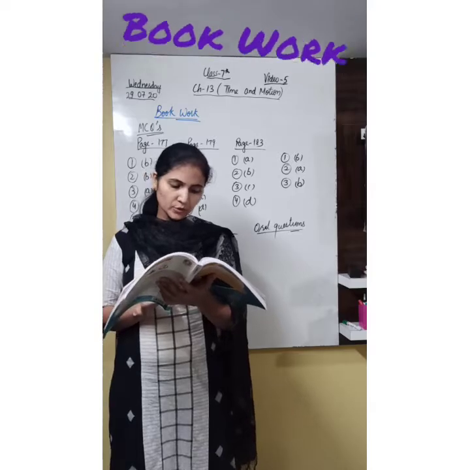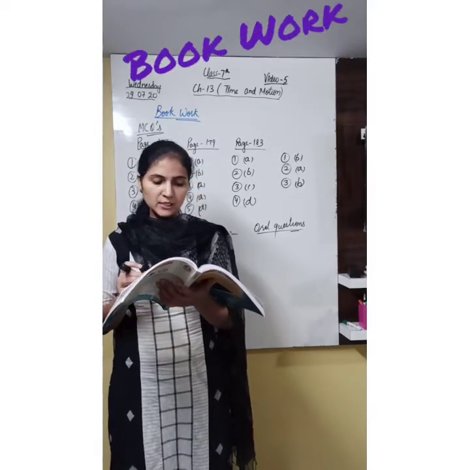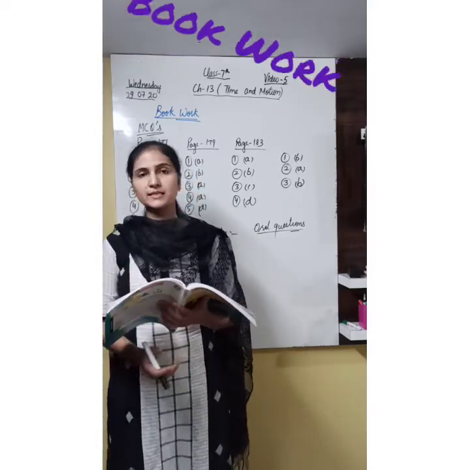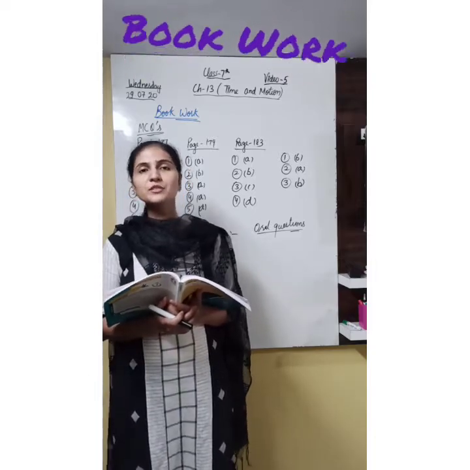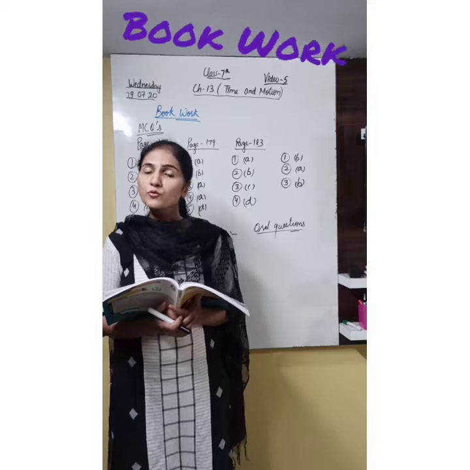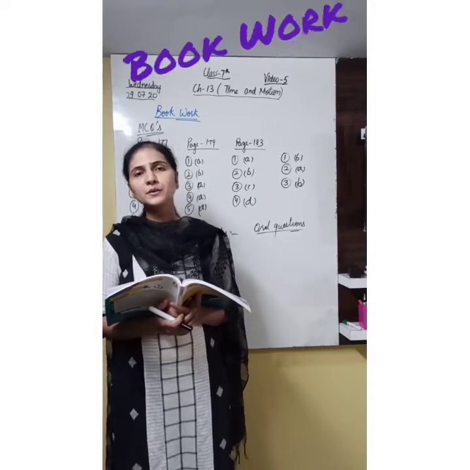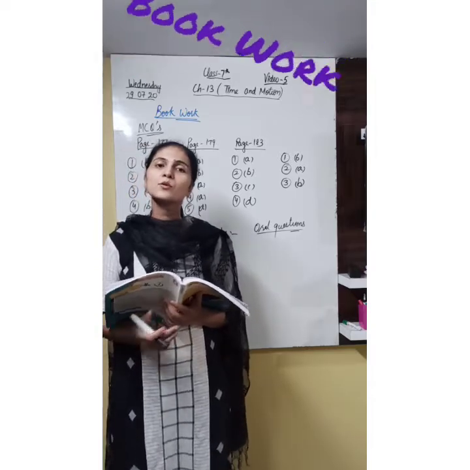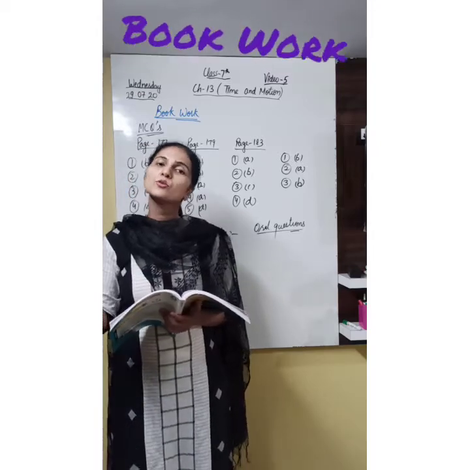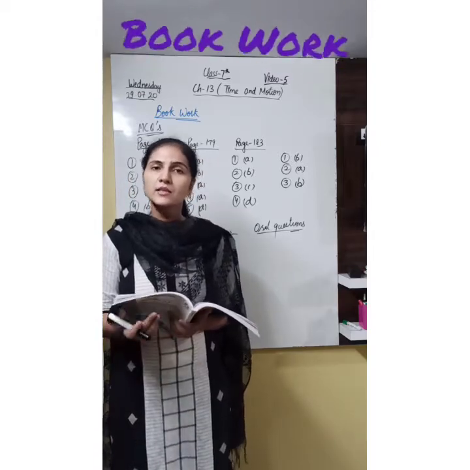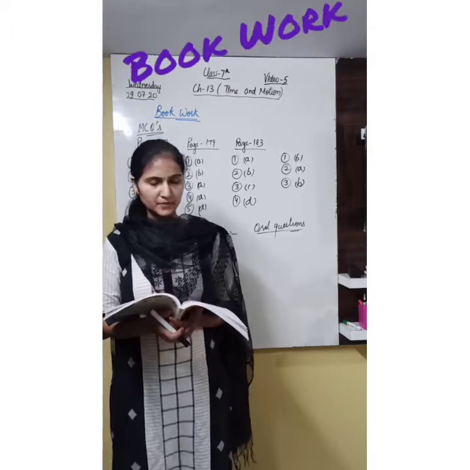Next one is, name the unit which is used to express speed of fast moving objects. Otherwise the SI unit of speed is meter per second, but for fast moving objects it is kilometer per hour. Because they usually cover a large distance, we have to measure the speed in kilometer per hour.